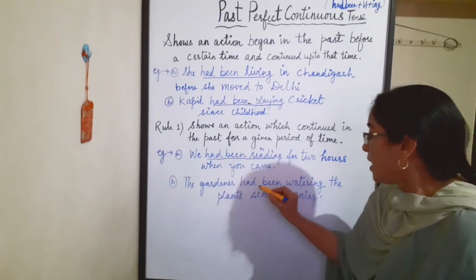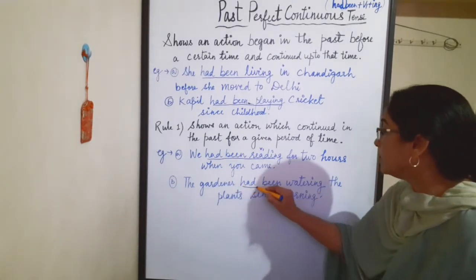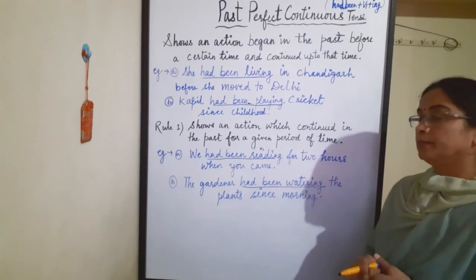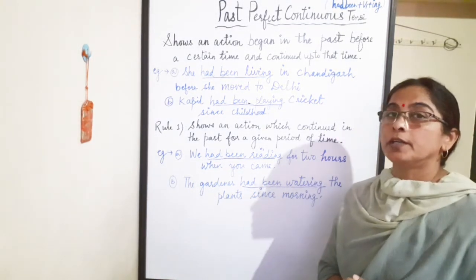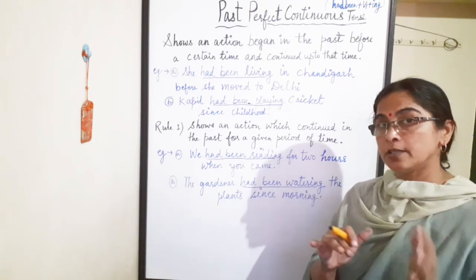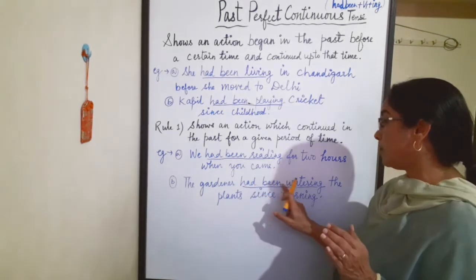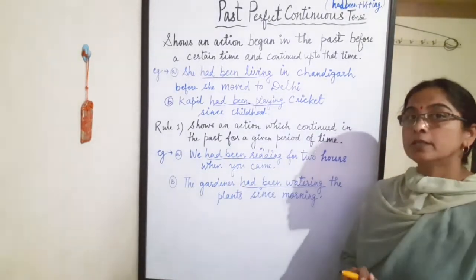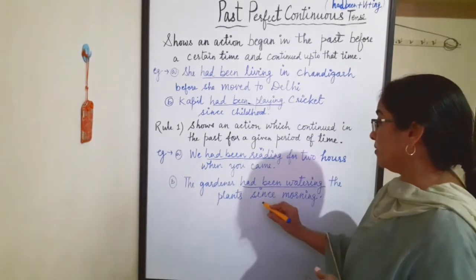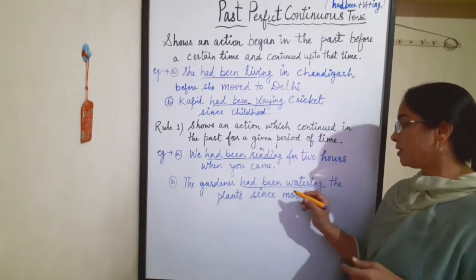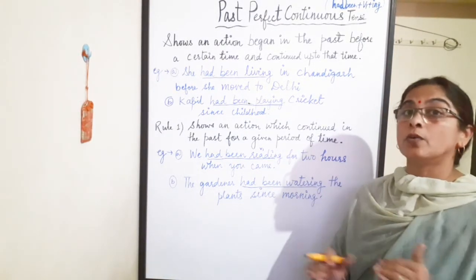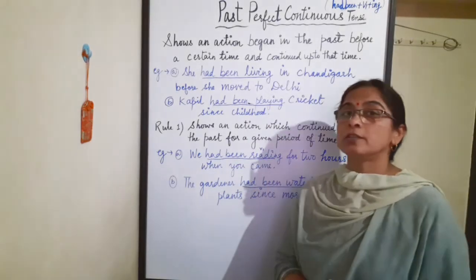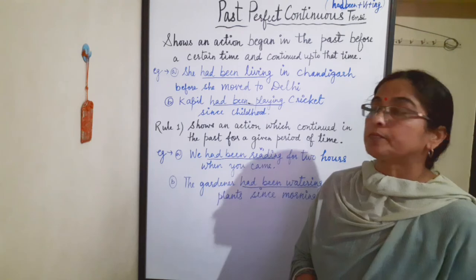The gardener had been watering the plants since morning. The gardener had been watering, means the action is in progress. The gardener is busy watering since morning, means a definite time period is given, that is since morning the gardener had been watering the plants. How long has the gardener been watering the plants? Since morning. So that's all for all these 4 parts of past tense. Thank you.